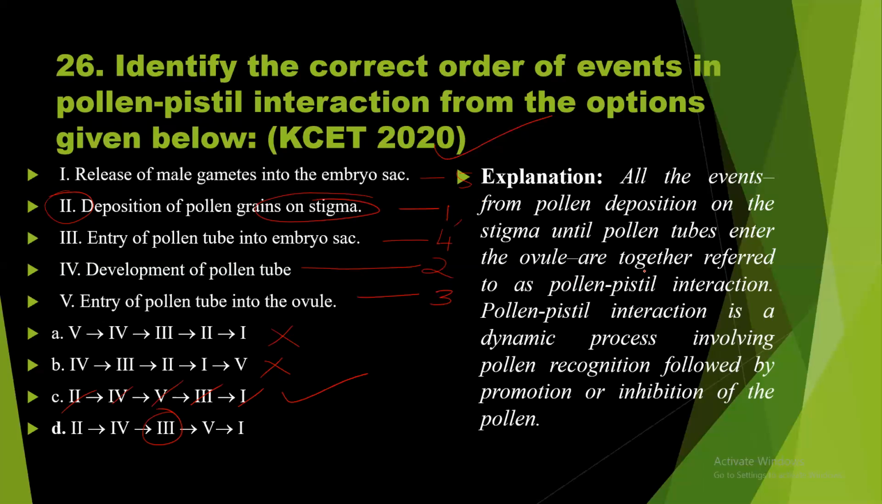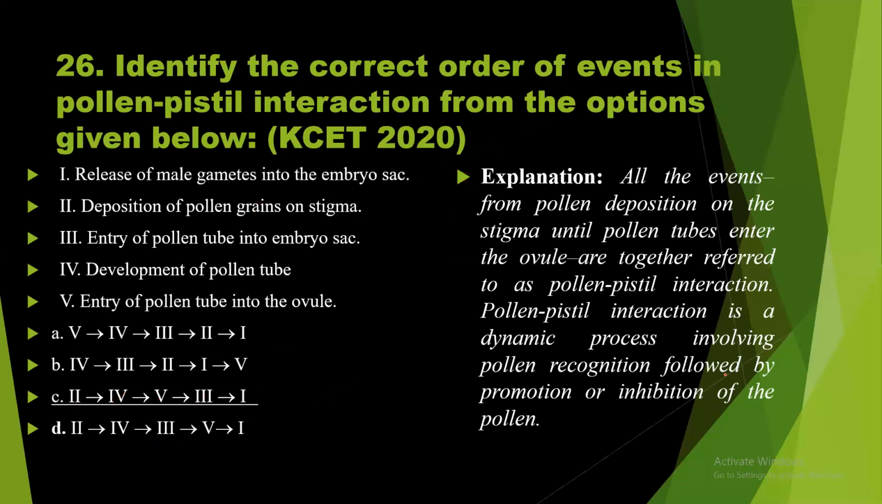Before that, let us see the explanation. All the events from pollen deposition on the stigma until the pollen tube entry into the ovule are together referred to as pollen pistil interaction. Pollen pistil interaction is a dynamic process involving the pollen recognition followed by the promotion or inhibition of the pollen. So the answer is option C, the right answer to the question number 26.